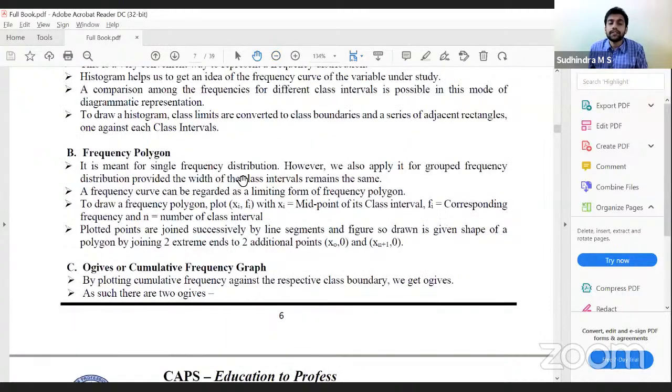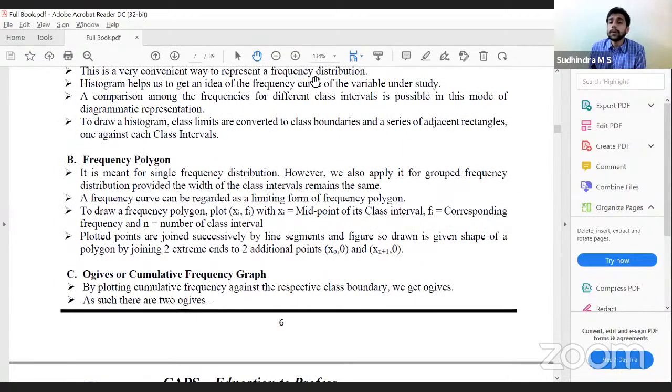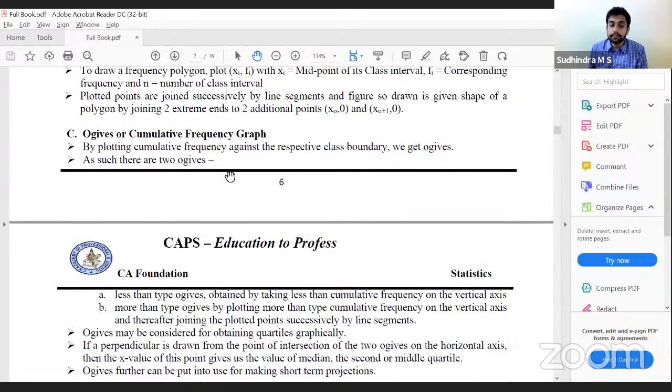Then ogives, also called the cumulative frequency graph, because unlike a histogram and frequency polygon, instead of plotting frequencies we plot cumulative frequencies. Since we have two types of cumulative frequencies, less than and more than, we have two types of ogives: less than cumulative frequency ogive and more than cumulative frequency ogive.